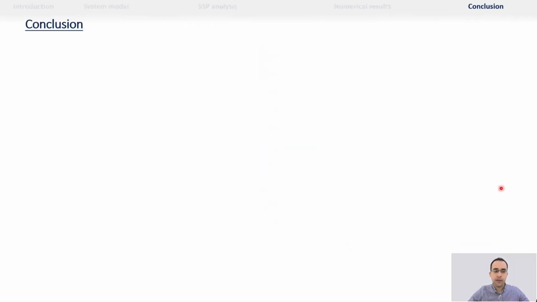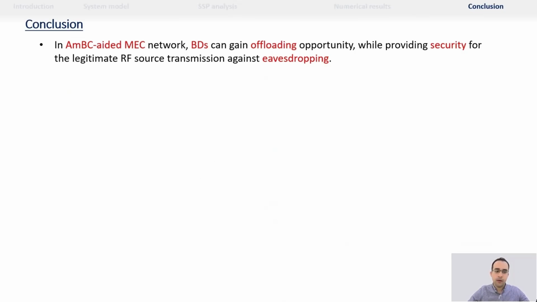Finally, we can conclude that in the ambient backscatter communication-aided MEC networks, backscattering devices can gain a flooding opportunity while providing security for the legitimate radio frequency source transmission against eavesdropping.